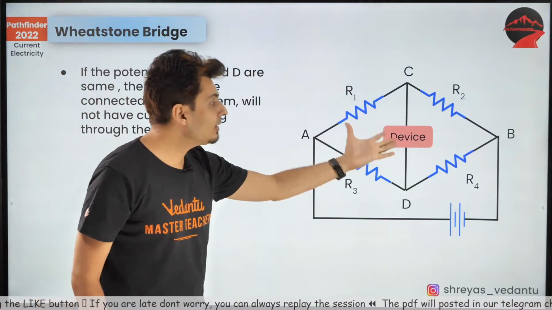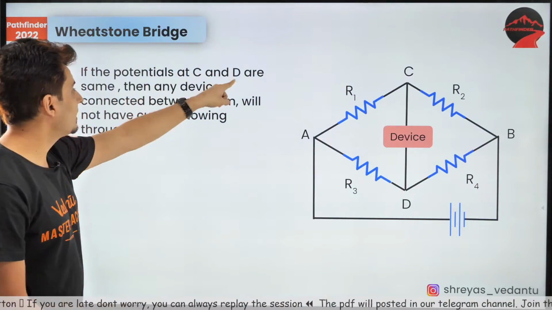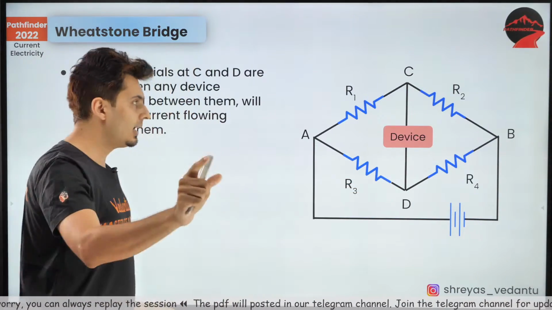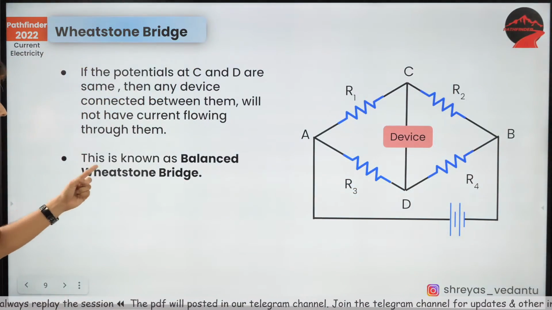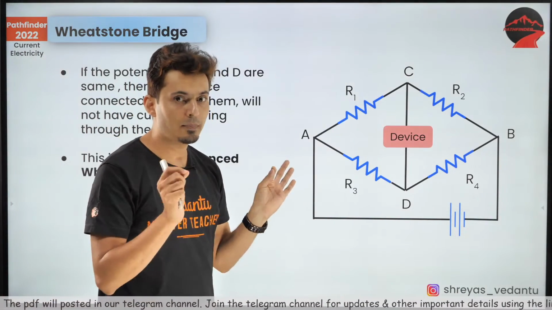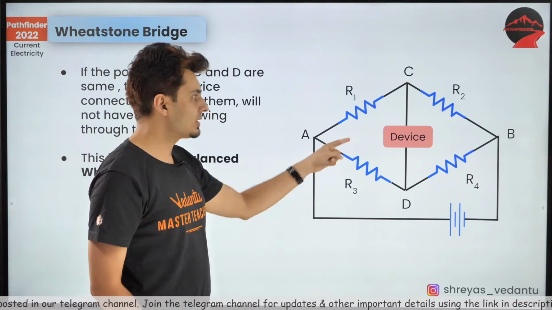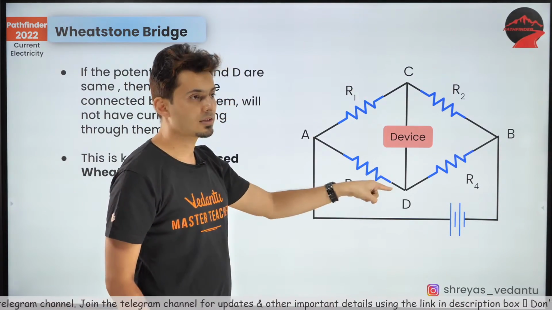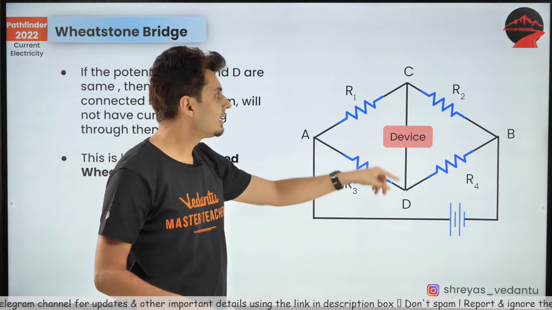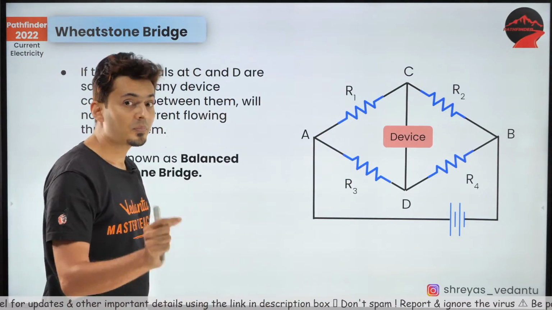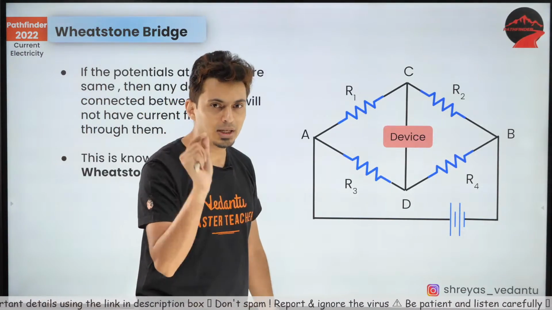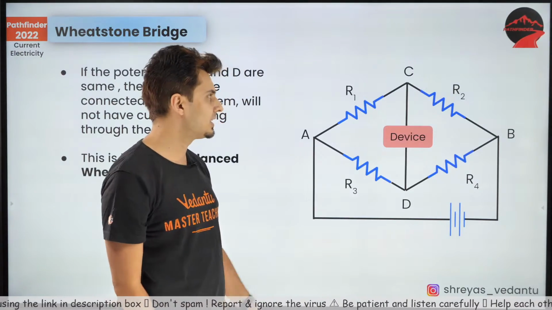Now, if you want C and D's potential to be the same, there is a special criteria. And when that criteria occurs, it is known as a balanced Wheatstone bridge. It's called a balanced Wheatstone bridge because there is no current flowing across the branches. If C and D are at different potentials, it's unbalanced and there will be some current flowing between them.